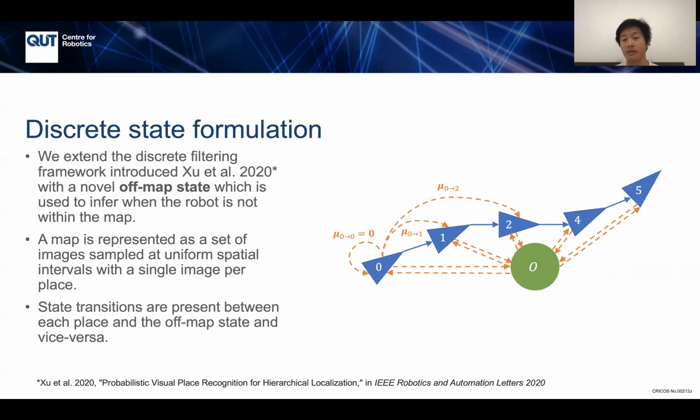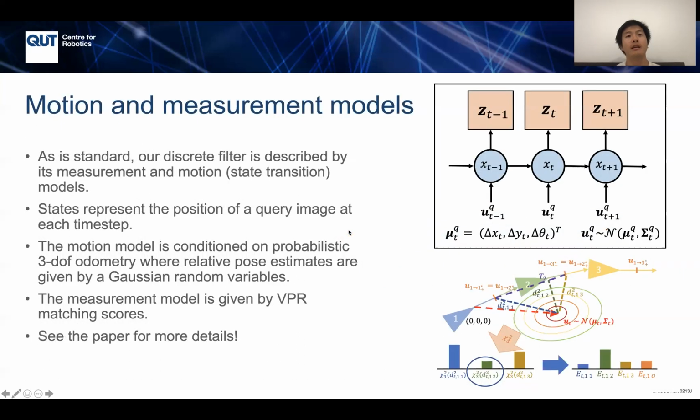In the data sets that we evaluate on, there are multiple route deviations. So you can see this in the right-hand side. We also need to describe our motion and measurement models. So we have a probabilistic motion model. We can see that there's a diagram explaining this in the bottom right-hand corner. And we also have a measurement model.